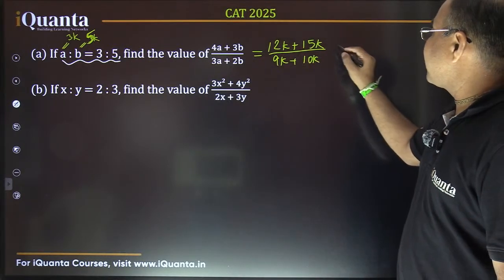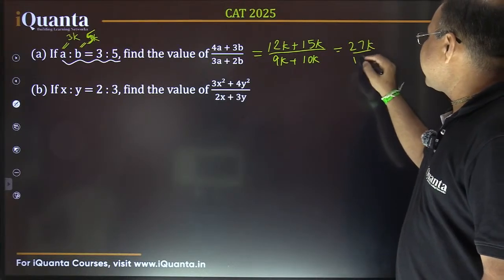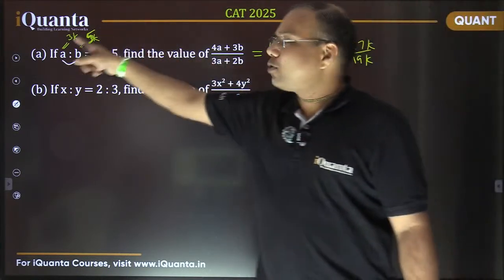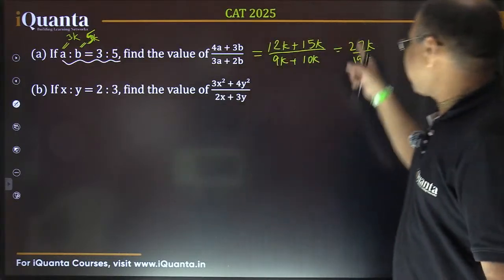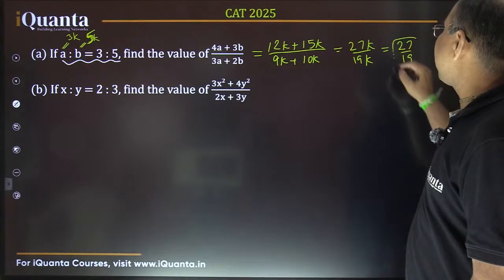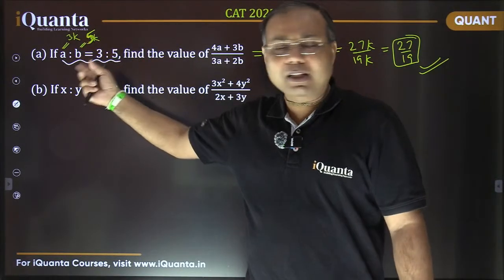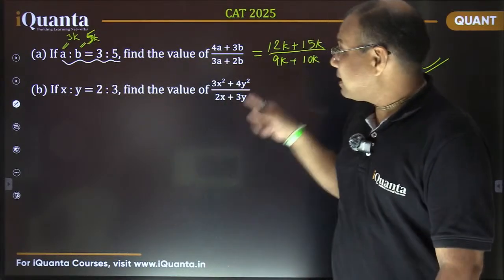So if I simplify this, what I'm going to get, this is 27K. And this is 19K. And obviously K is not equal to 0, so K can be simply cancelled. It comes out to be 27 by 19. That is perfectly the answer, right? अगर मैं K को 1 ही लिखता तो भी यही आंसर आने वाला था. But now let's check this case.